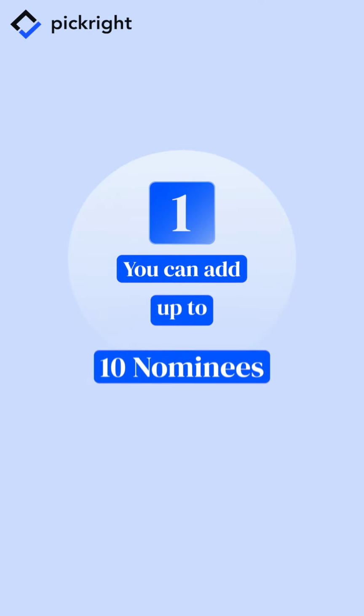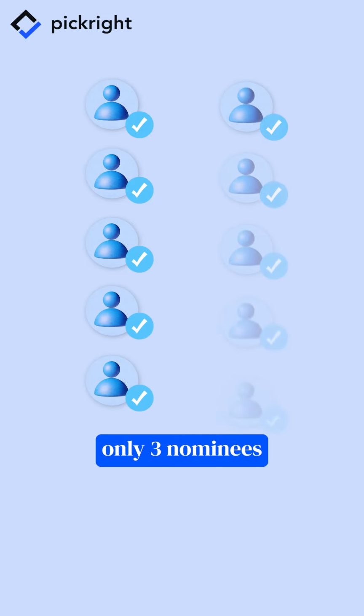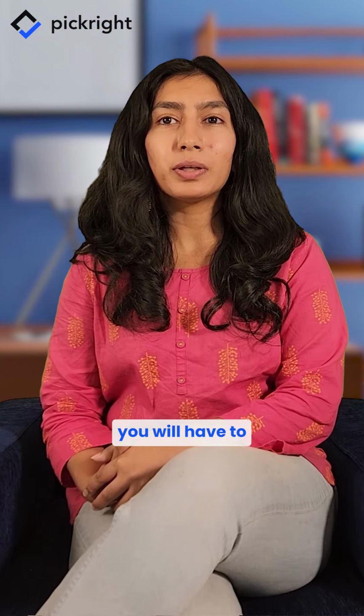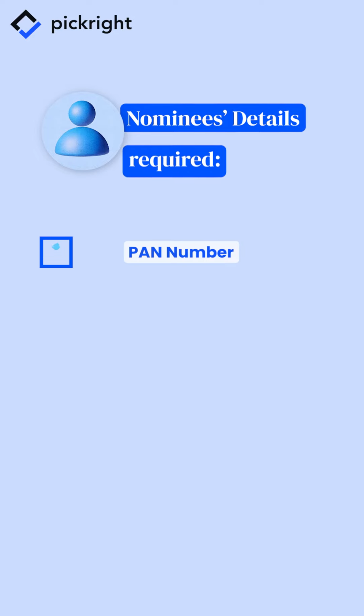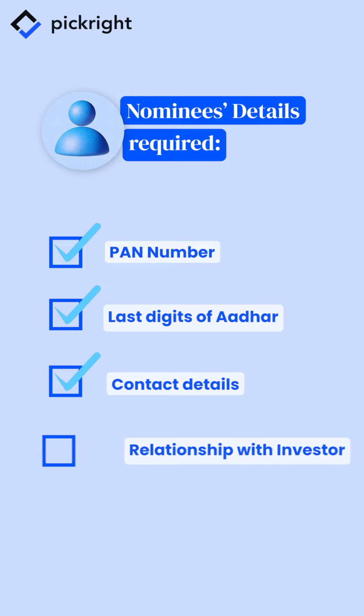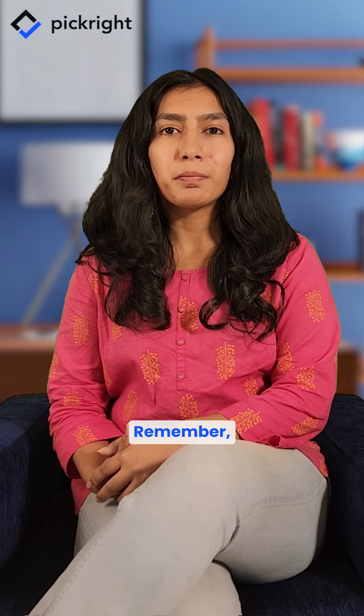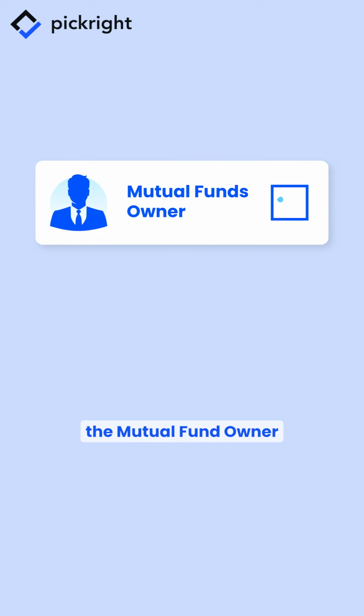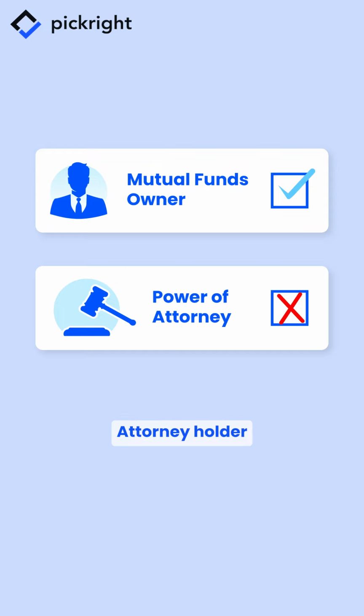1. You can add up to 10 nominees as opposed to only 3 nominees. To add the nominees, you will have to give the nominees' details like their PAN number, last digits of their Aadhaar card, contact details, and relationship with the investor. Remember, this can be added only by the mutual fund owner and not a power of attorney holder.